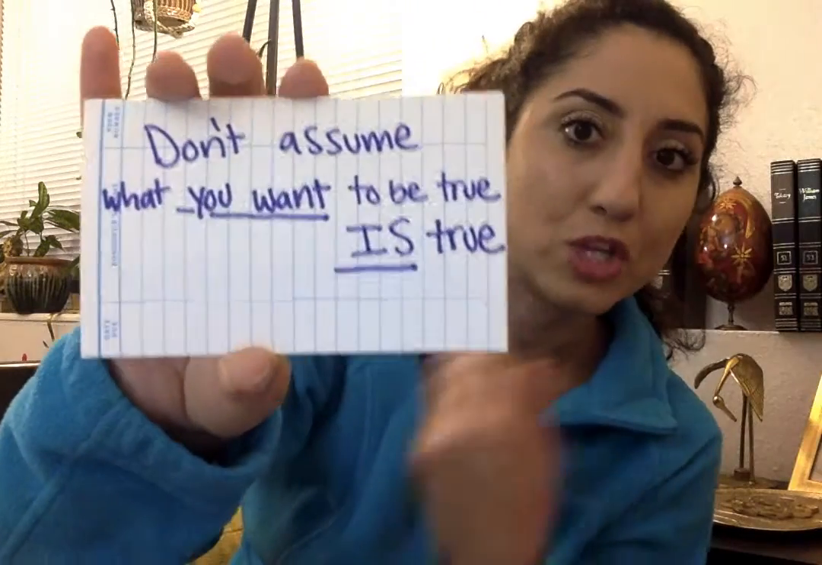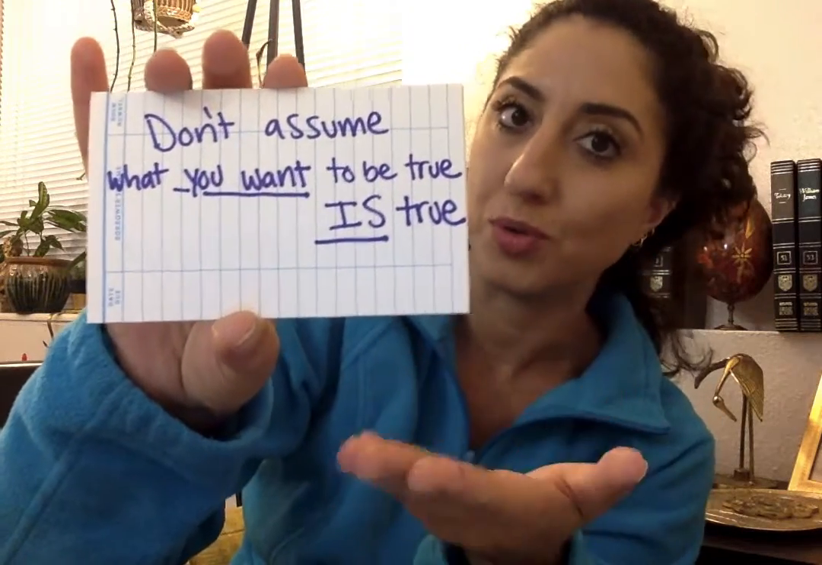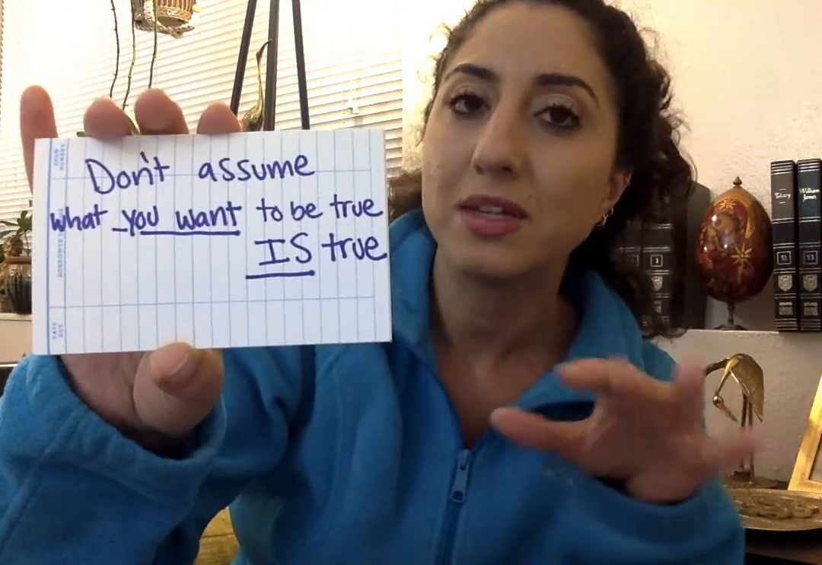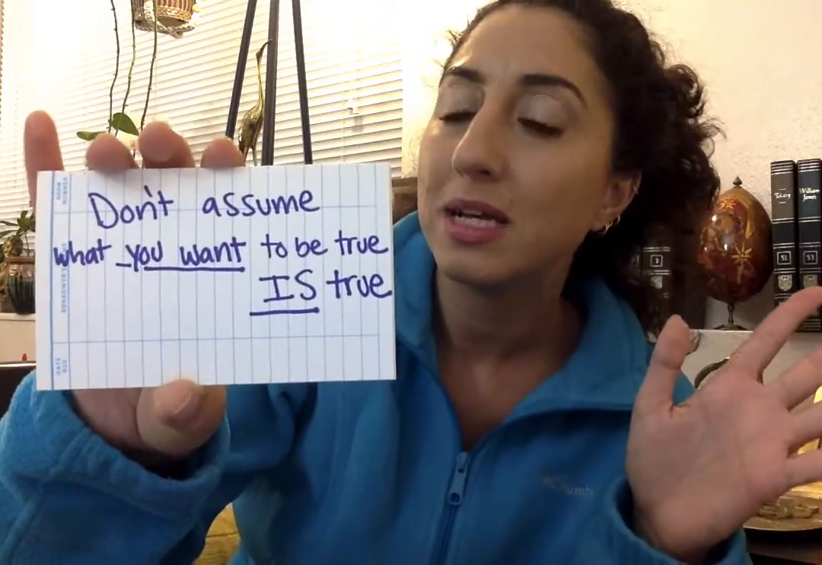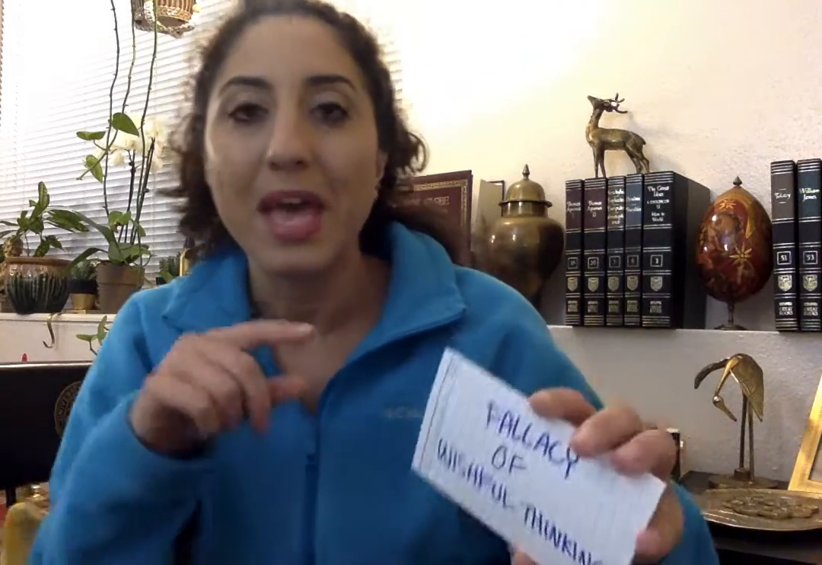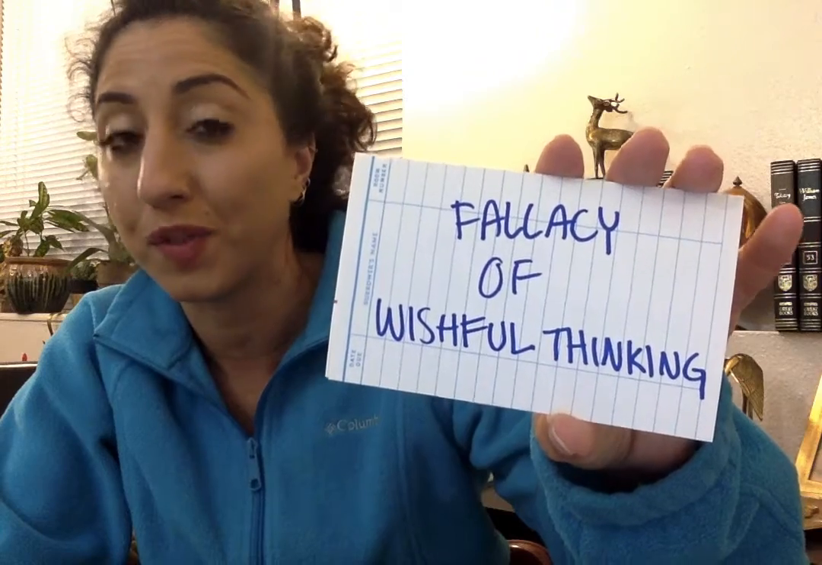So there's rules in logic, and if you break those rules, then you're committing logical fallacies. Here's one such rule: don't assume what you want to be true is true. So you have this fantasy, this imaginative world where things are the way you want them to be. That's all good and dandy, but don't assume that the way things are has anything to do with the way that you want things to be. If you do, then your reasoning falls victim to the fallacy of wishful thinking.